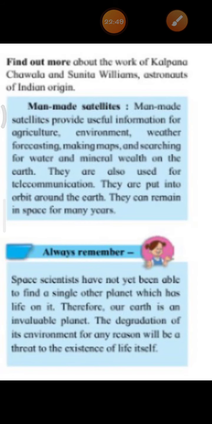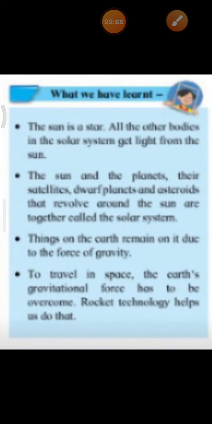Next, what have we learned from the lesson? The sun is a star. All other bodies in the solar system get light from the sun. Okay. The sun, the planets, satellites, dwarf planets and asteroids are all called the solar system. Okay, children. Then things on earth remain on it due to the force of gravity. Okay. And last but not the least, to travel in space, the earth's gravitational force has to be overcome. Okay. And rocket technology helps us to do that.